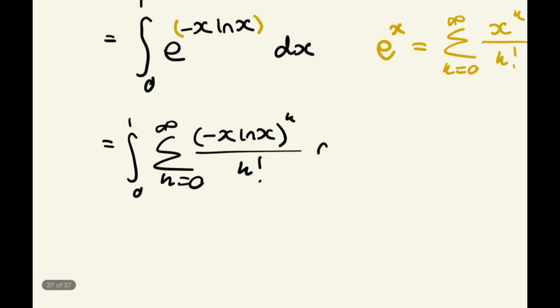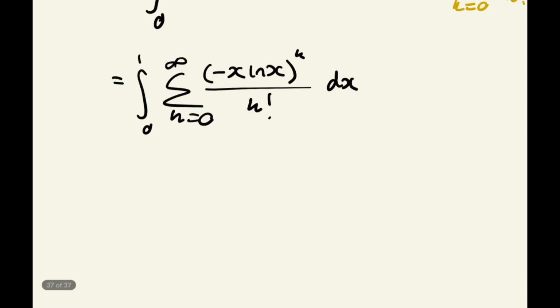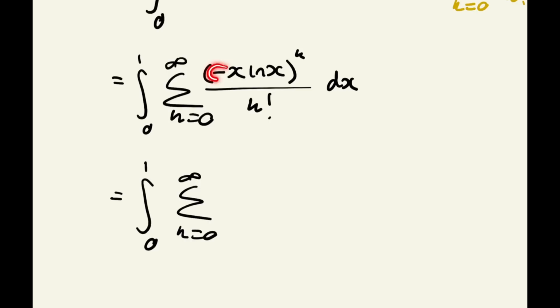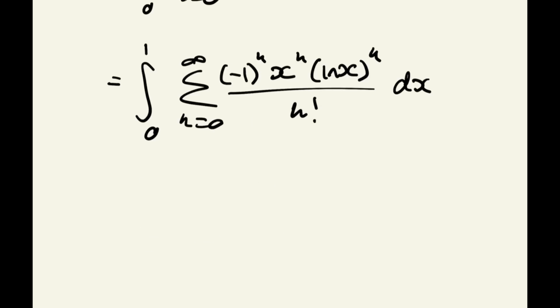Okay, and of course dx outside. We can do a bit of work with this. Let's distribute this k power into the brackets here. So we've got the integral from 0 to 1 of the sum from k is 0 to infinity of, let's raise this negative 1 here to the power of k. So we've got negative 1 to the power of k. Then we've got x to the power of k. And then, of course, we've got ln of x to the power of k all over k factorial dx.